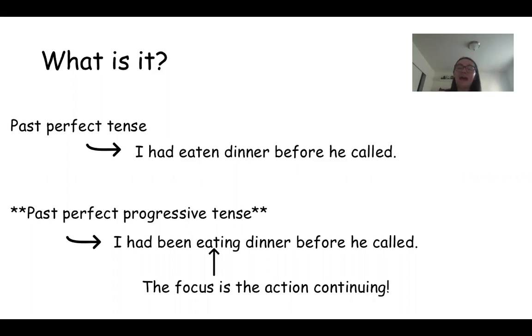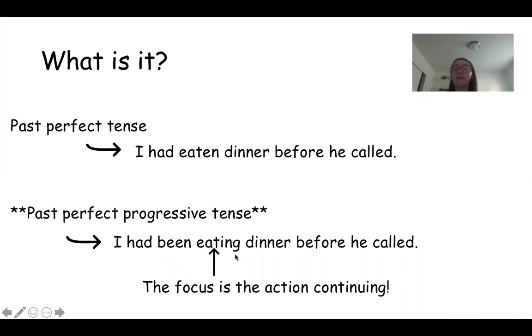But when we use past perfect progressive tense, the sentence would be I had been eating dinner before he called. I had been eating dinner before he called. So you'll see that instead of saying eaten, we say been eating.